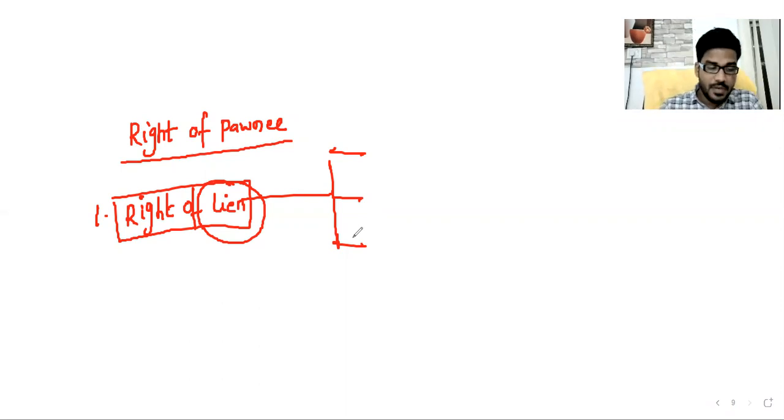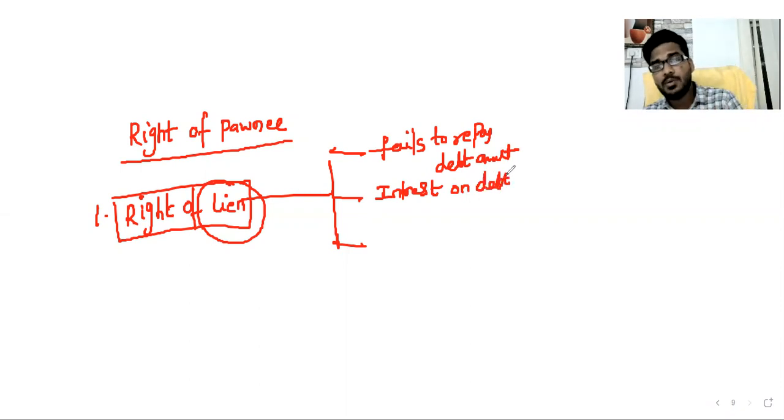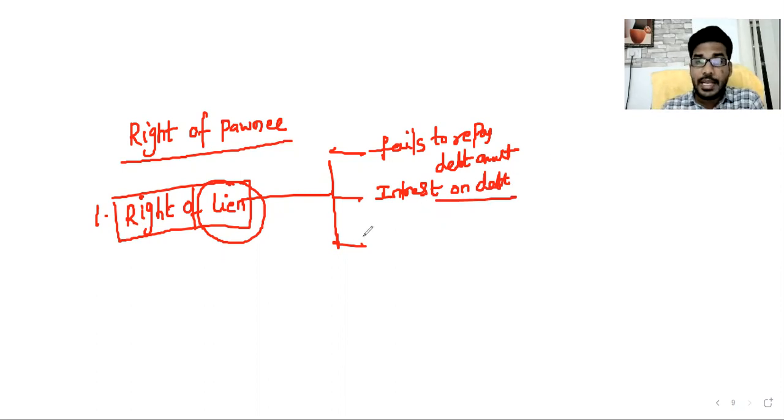What are those? First, Pana fails to repay the debt amount, or fails to repay interest on the debt amount. You obtain a 1 lakh rupees loan from me, and you fail to pay 1 lakh rupees, or you fail to pay interest on 1 lakh rupees.